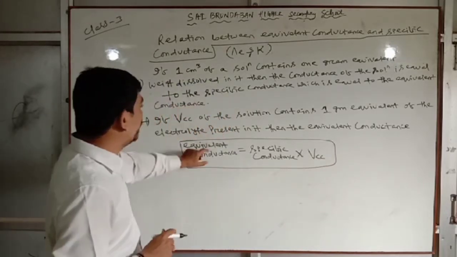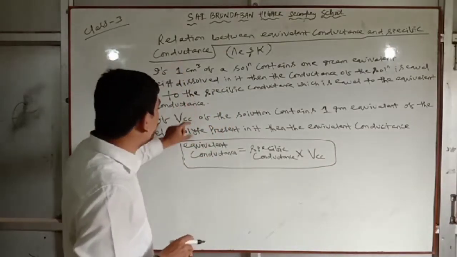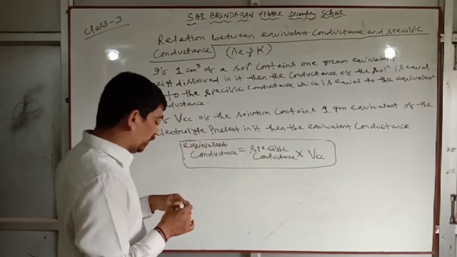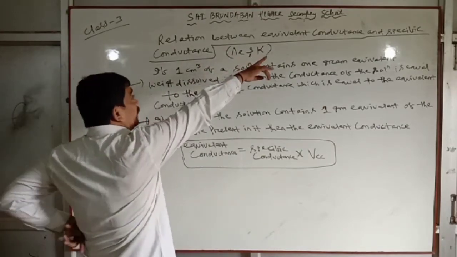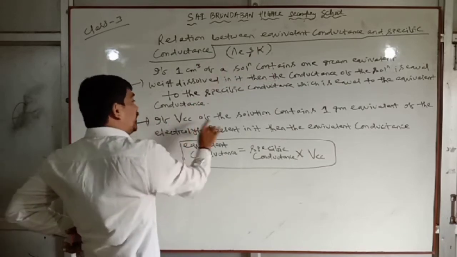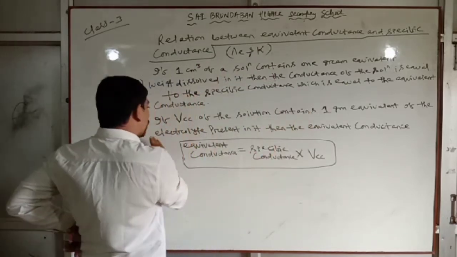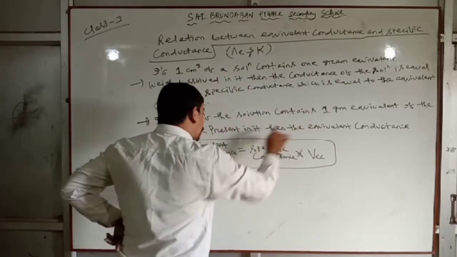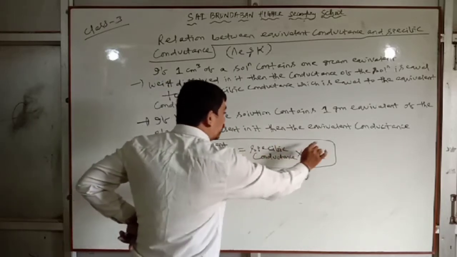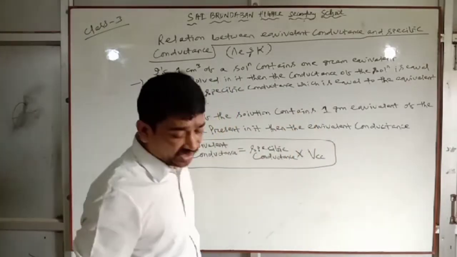These two lines you must write; these lines are most important. So what is the relationship between equivalent conductance and specific conductance? If V cc of the solution contains 1 gram equivalent of the electrolyte present in it, then the equivalent conductance equals specific conductance into V cc. This is a very important term.